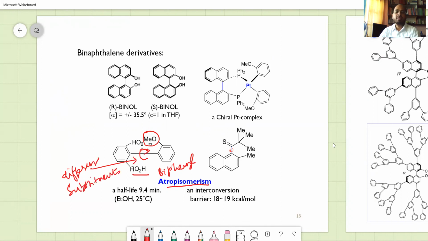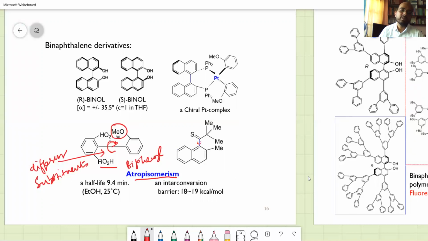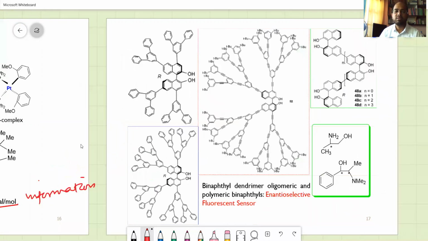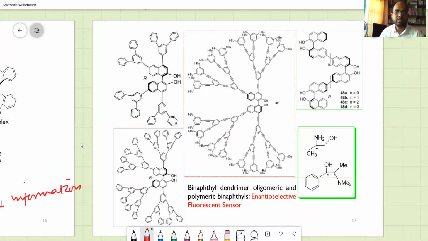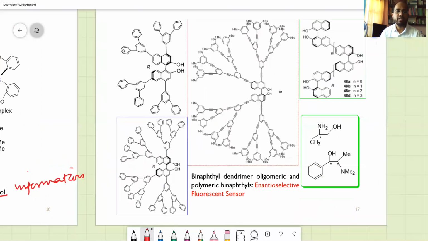So remember, in biphenyls, if you have different substituents, the molecule is capable of rotating plane polarized light. And slightly, the interconversion value is given. This is just for information: rotation around the bond has a barrier of about 18 to 19 kilocalories per mole. Likewise, a long chain molecule is given. I am not going to discuss that. These are bimethyl polynuclear molecules. This also has optical activity.